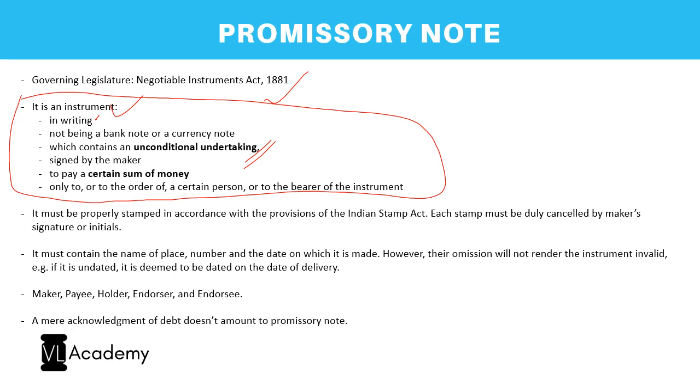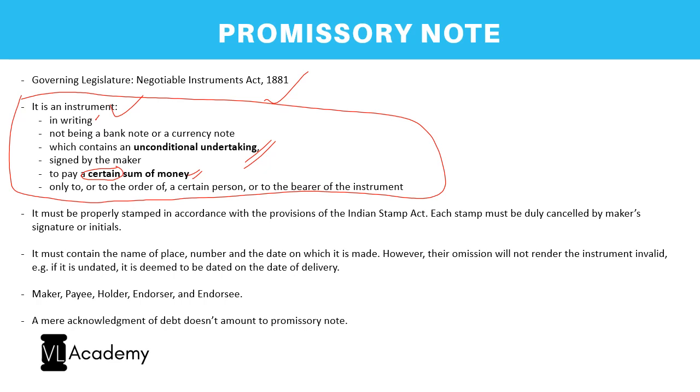Undertaking means a promise signed by the maker. So there is a party called maker. Maker is the one who makes a promissory note, who is actually promising, who is taking the undertaking to pay a certain sum of money. So this undertaking is to pay a certain sum of money. And here the word certain means a fixed sum of money only to, or to the order of, a certain person or to the bearer of the instrument, right?